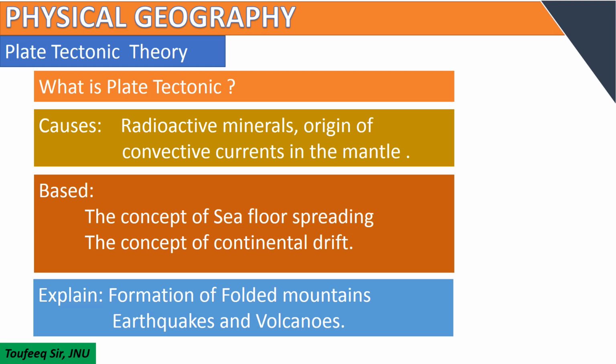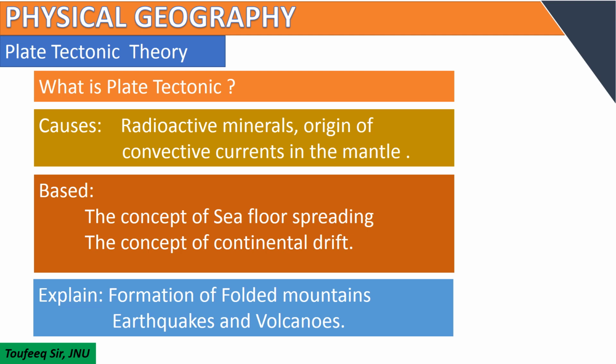Now, what are the causes of plate motion? The main cause of plate motion is radioactive minerals found within the mantle. These radioactive substances generate convective currents. Why radioactive substances in the mantle? According to the theory, intense heat generated by radioactive substances in the mantle seeks a path to escape and gives rise to the formation of convective currents in the mantle. And these convective currents are the main cause of plate motion.